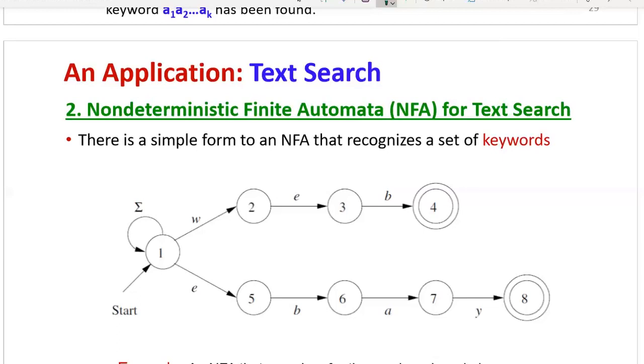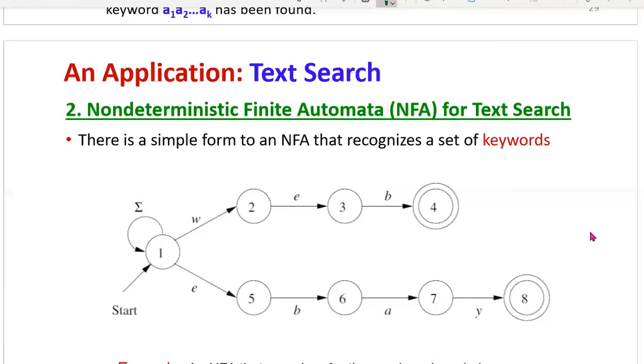Similarly, eBay. It starts with E, so from 1 to 5 we have the path labeled E. Then from 5 to 6, the next character is B. Then 6 to 7, the next character is A. Then 7 to 8, the next character is Y. Then the complete characters are included, and the last state is considered the final state. Now, whenever you can proceed along this path, the eBay keyword is accepted. Like that, we demonstrate the acceptance of the text, and also you can search whether the text exists or not. That is the role of non-deterministic finite automata for text search.